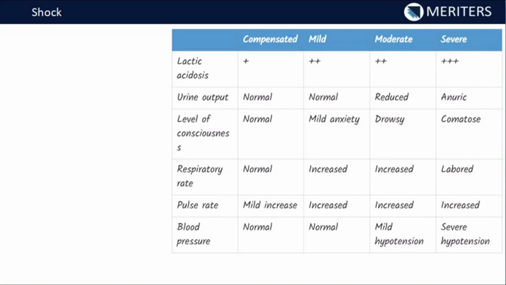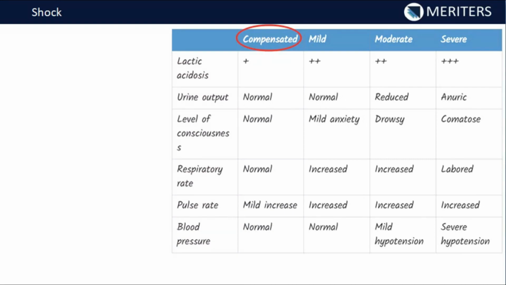So this can be further divided into mild, moderate and severe types, which we'll be discussing now. There are certain parameters on which we'll discuss the various features of the compensated, and the mild, moderate and severe types of decompensated shock. So the first one is the compensated. In this column we have the compensated one, then we have the mild, moderate and severe types of the decompensated, right?